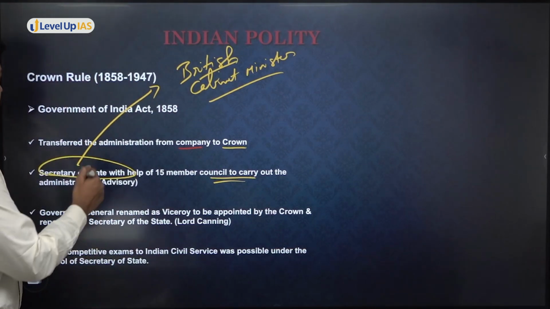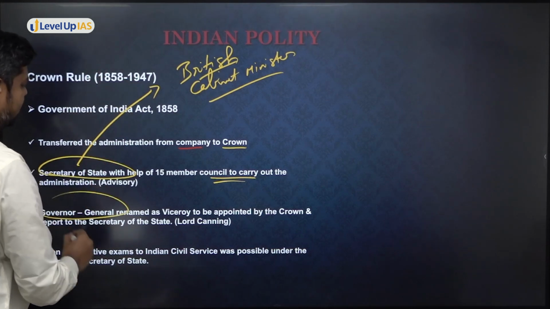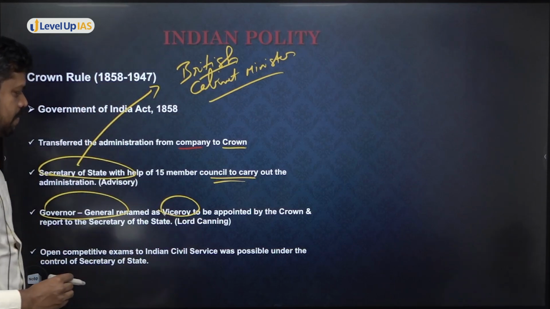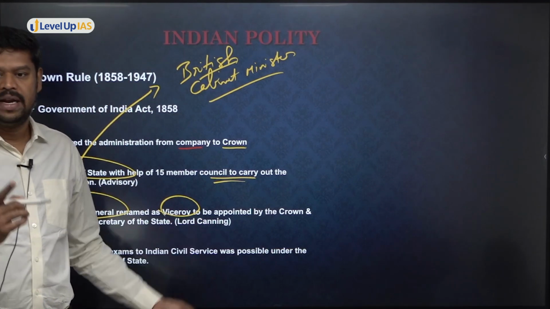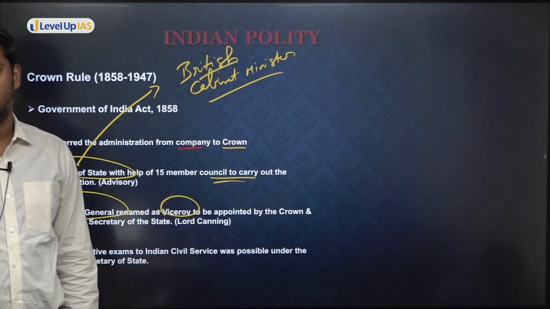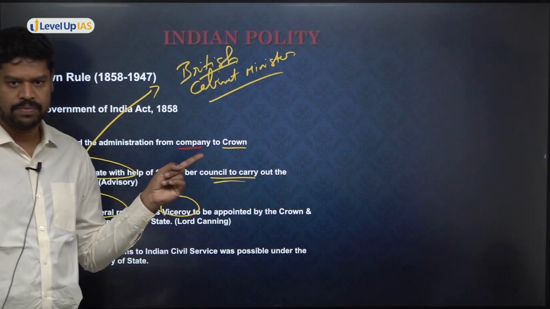Okay. So you have the Secretary of State at the top, and below that you have the Governor General, who is also renamed as a Viceroy. But however, try to understand, the Viceroy would be directly appointed by whom? The Viceroy would be directly appointed by the Crown. Very, very important. Earlier, the Governor General of India was appointed by whom?